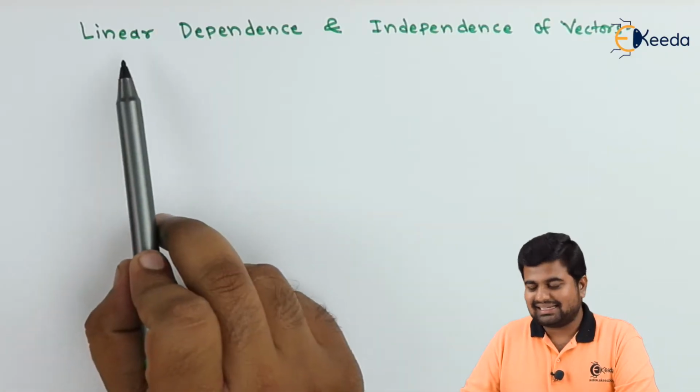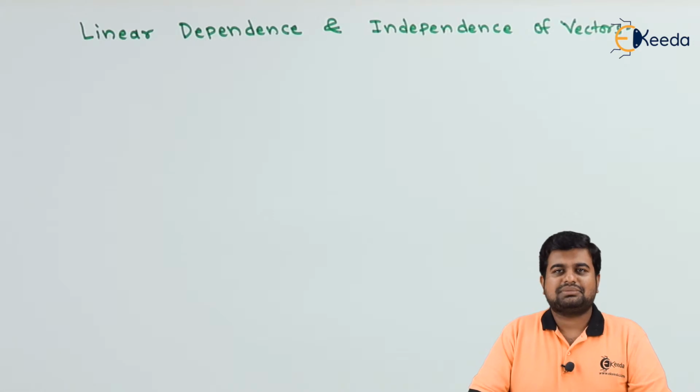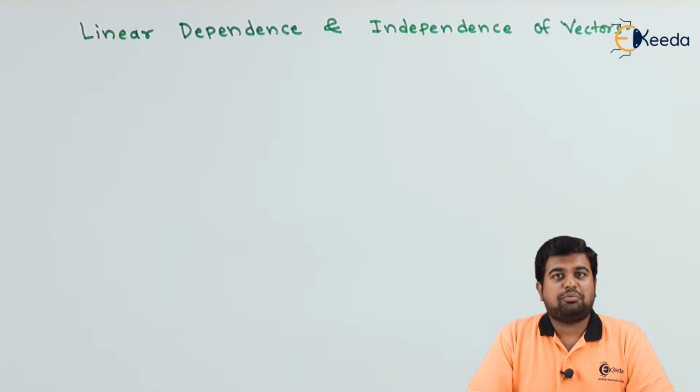So let us understand linear dependence and independence of the vector. As the name suggests, you will be given a few vectors and those vectors are linearly independent or dependent on each other. That is, if they are related to each other, can we express one of the vectors in the form of addition and subtraction of another vectors, as a combination of the rest of the vectors? So let us check it out.